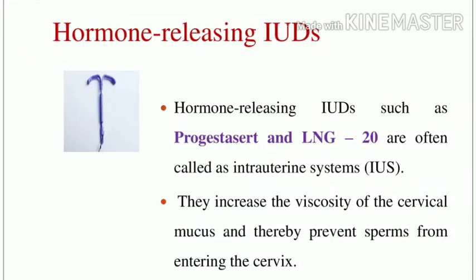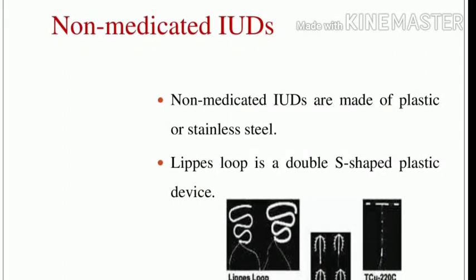The second one is the hormone-releasing IUDs. Examples are progestasert and LNG-20. These two are often called intrauterine systems. What is the role of the hormone-releasing IUDs? They increase the viscosity of the cervical mucus and thereby prevent sperms from entering the cervix. So this is the role of hormone-releasing IUDs.